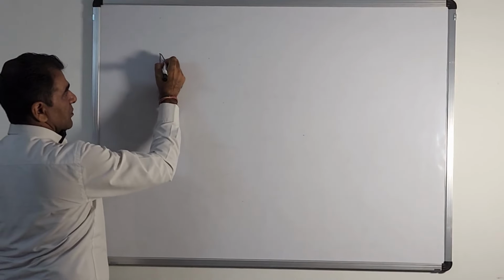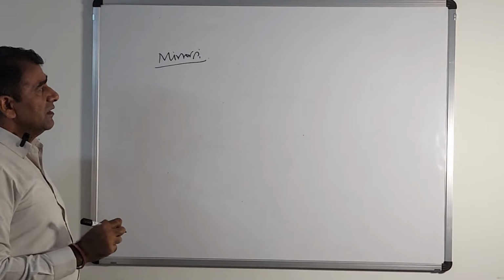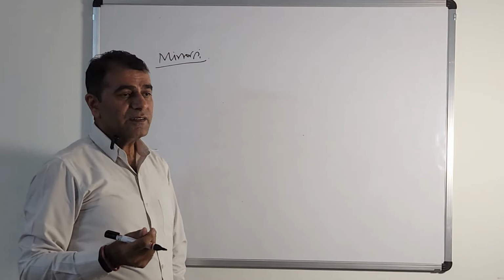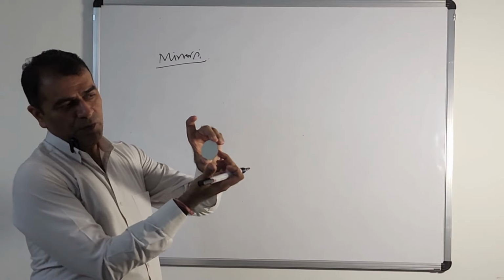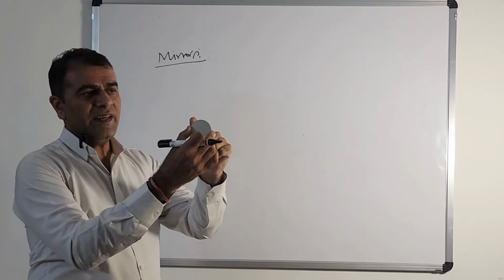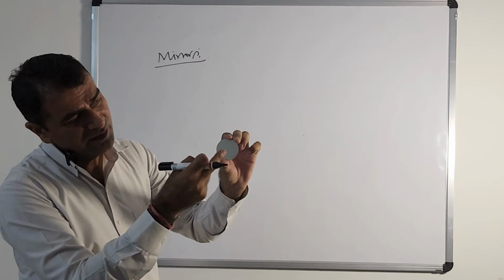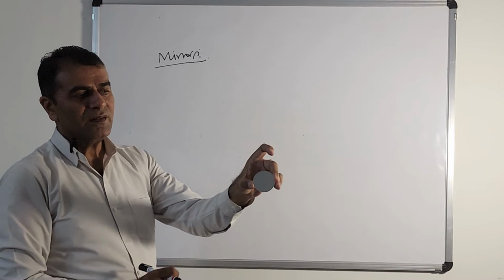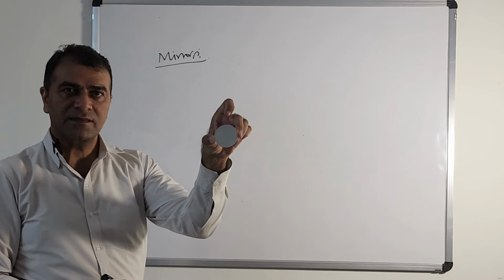So next comes mirrors. Now what is a mirror? Mirror, I told you, is like one side is polished, through which if light strikes this surface, it cannot go beyond this surface. It will be reflected back from this side. This is a bright side, you can see your face in this.